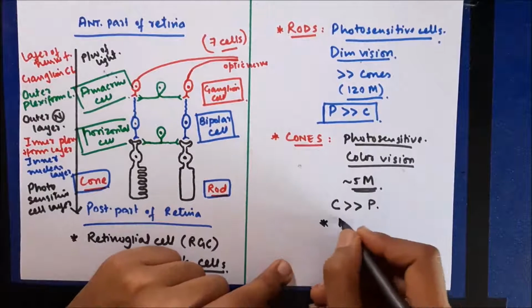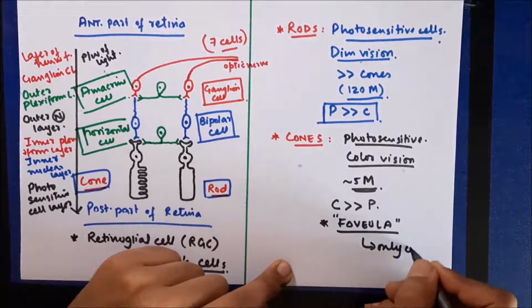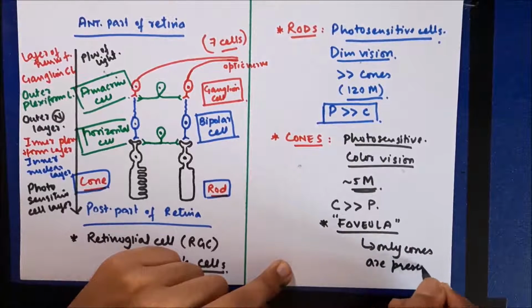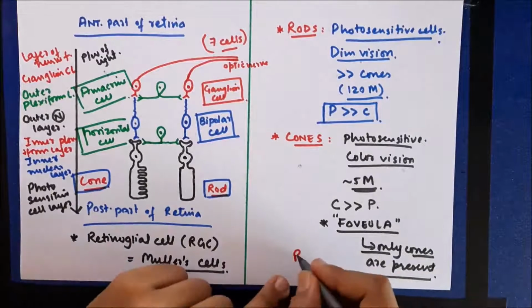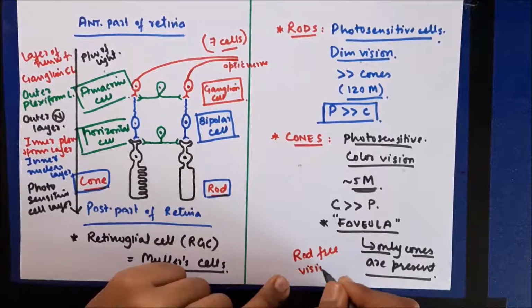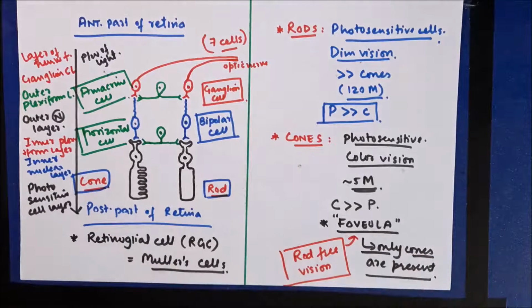And in the center there is an area called the fovea. Now this fovea contains exclusively only cone cells, and no rod cells are present in this. So all the vision here is due to cones and not due to rods. So rod free vision is associated with an area of the retina called the fovea. So these were some important points about rods and cones.